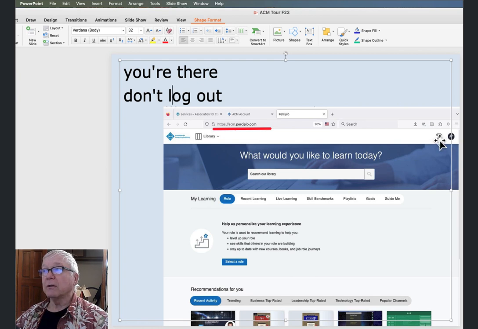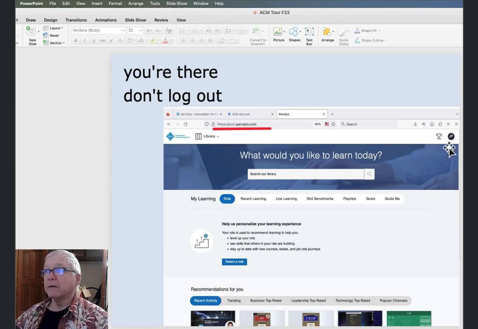So do not log out. Notice up there in the right-hand corner, I'm logged in here as Jose Positas, which is my nom de guerre for all of the student accounts that I make to demonstrate things from a student point of view. I'm a professional member of ACM, so it looks a little different to me. Not less confusing, just different.